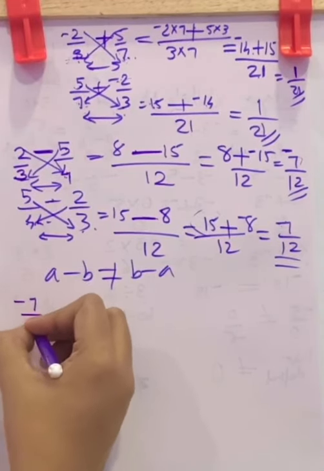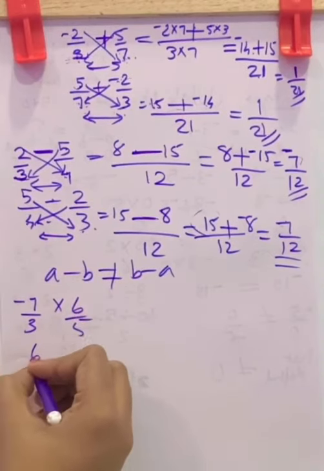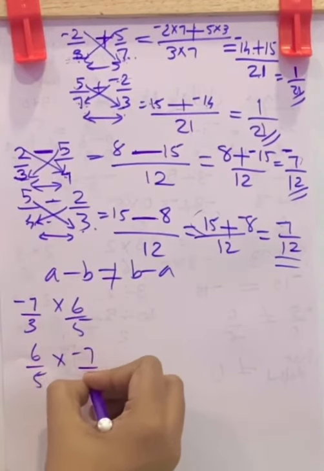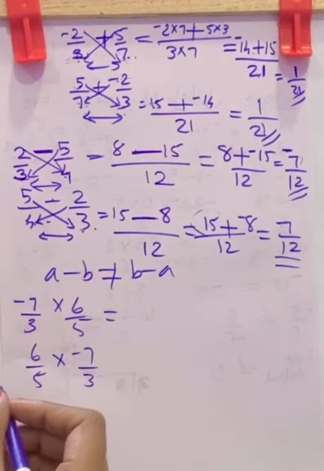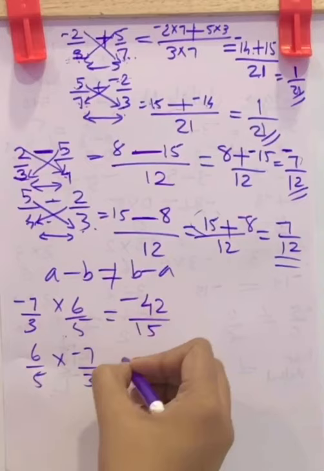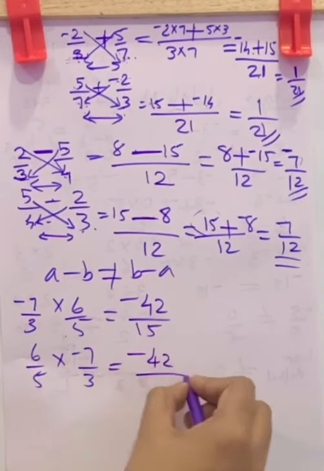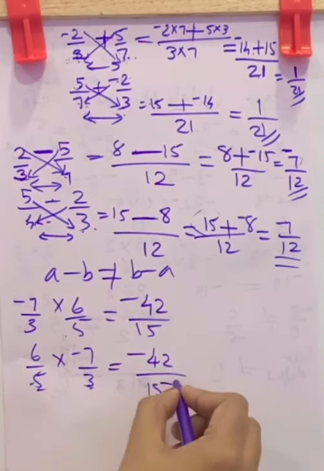Negative 7 by 3 into 6 by 5. Let us check whether it is equal to 6 by 5 into negative 7 by 3. Negative 7 into 6 is negative 42, by 3 5s are 15, and here 6 into negative 7, again negative 42, by 5 3s are 15.